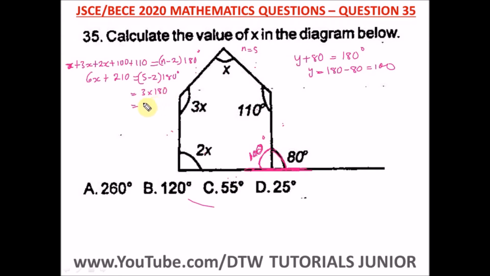And what would this give us? 3 times 180 should give us 540. So here we have 6x plus 210 equals 540.